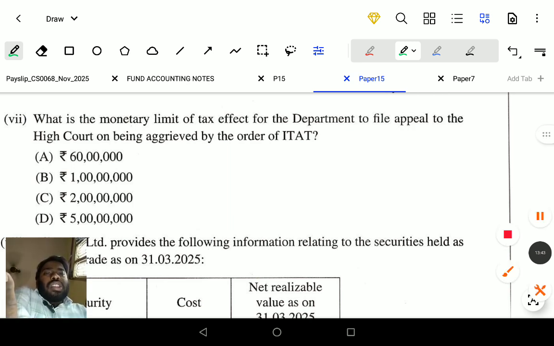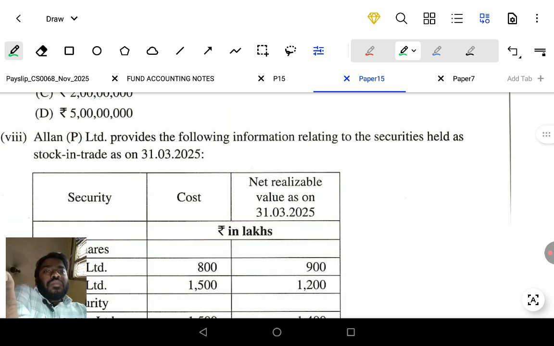The High Court is the big court. The minimum transaction value should be 1 crore before going to the High Court. So that they have said.